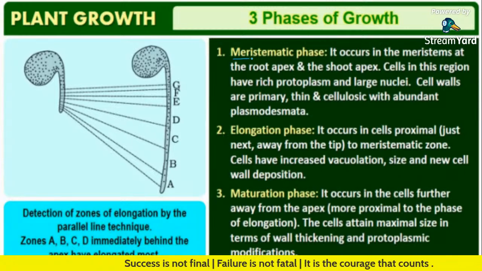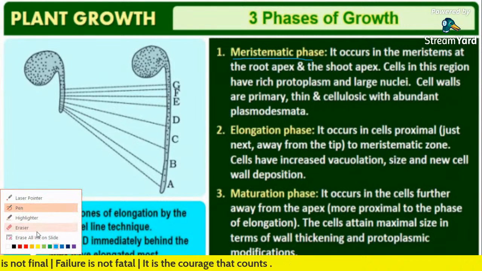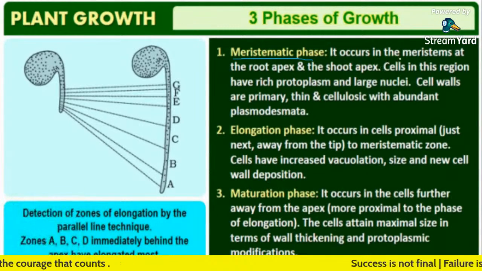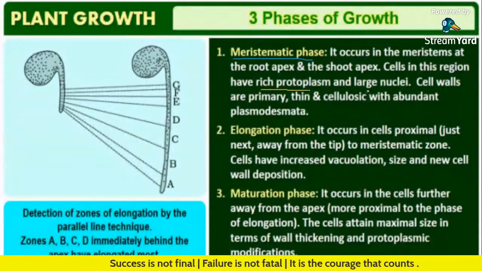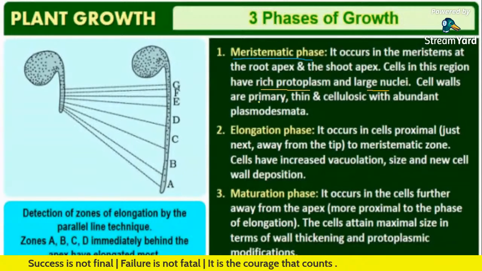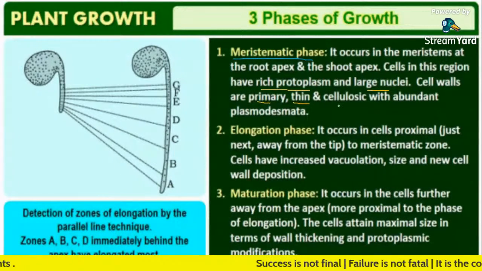So, meristematic phase. It occurs in the meristem at the root apex and shoot apex. Cells in this region have rich protoplasm and large nuclei. Another thing you have to notice in the meristematic phase: cell walls are primary, thin and cellulosic, with abundant plasmodesmatal connections.